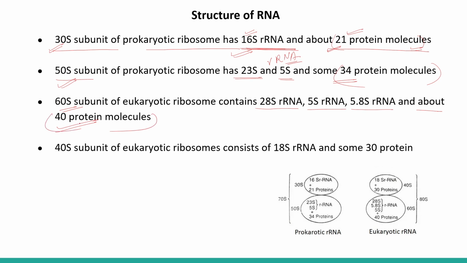Coming to the smaller subunit in the case of eukaryotic ribosome, it consists of 18S rRNA and some 30 protein molecules. So we can see that the ribosome, whether in prokaryotes or eukaryotes, is made up of two biomolecules, that is rRNA and proteins.